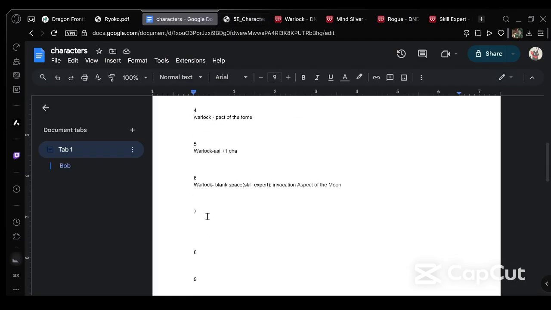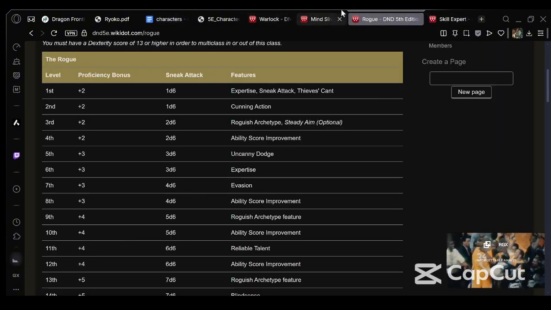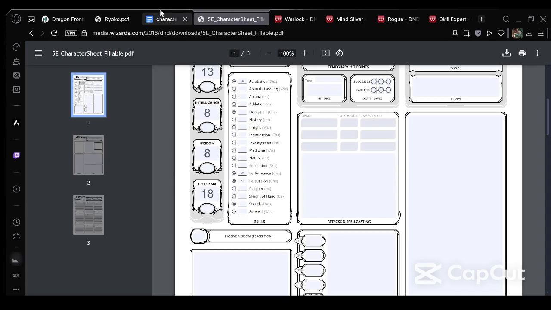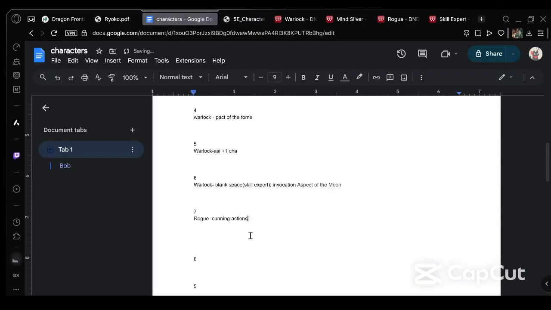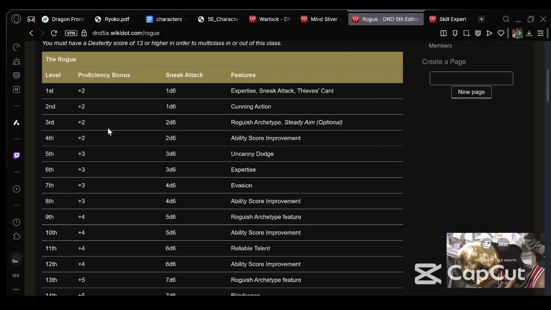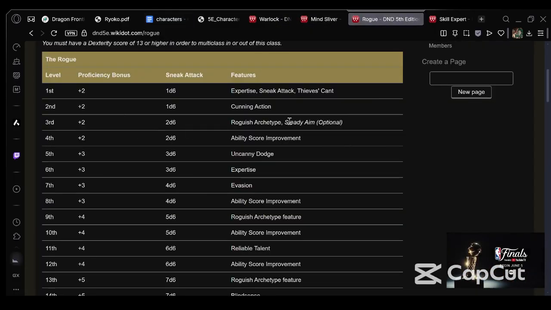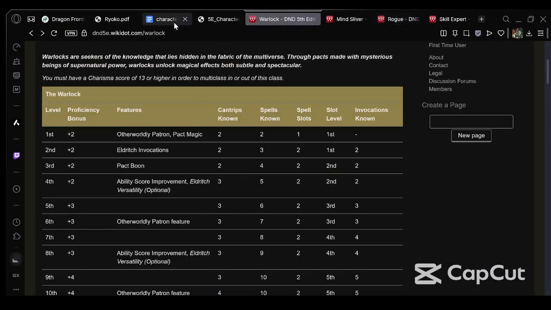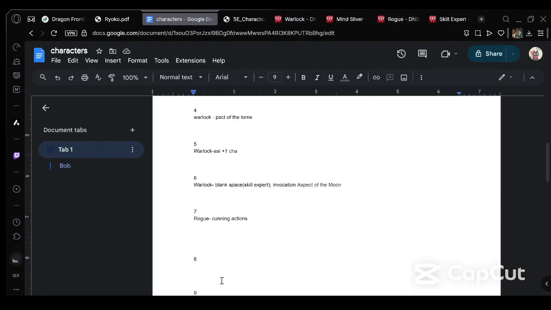So let's look. Level 7, or not 7, the next 2. So let's go with Rogue. What does he get from this Rogue? Well, that is a good question. Level 2 in Rogue gives you Cunning Action, which he might not be using that much, but it's still useful to have. And that's basically it for level 7. Then we go to level 8, which he's putting in Rogue again. First off, his sneak attack goes to 2d6. So I should put 2d6, not 3d6, not yet.